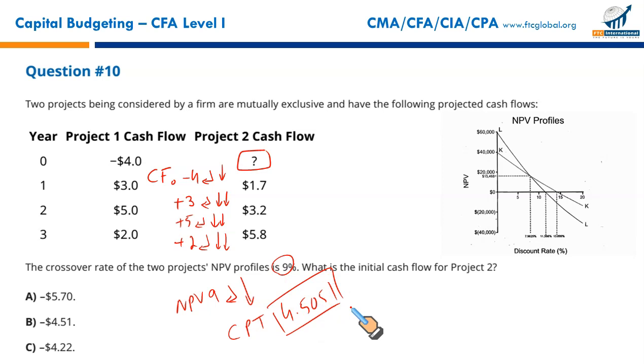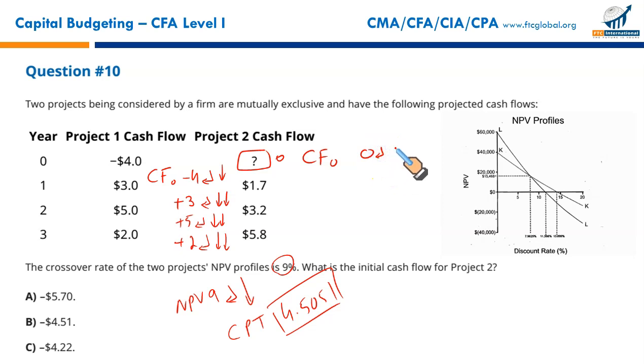What to do now? Since it said that it's a crossover rate, at this rate the NPV of project 1 and NPV of project 2 will both be the same, and this is the NPV. Since we do not have the initial investment, let us assume this to be a zero sum. Let's now put the working cash flow at year 0. We do not have any number for the initial investment. Put 0.